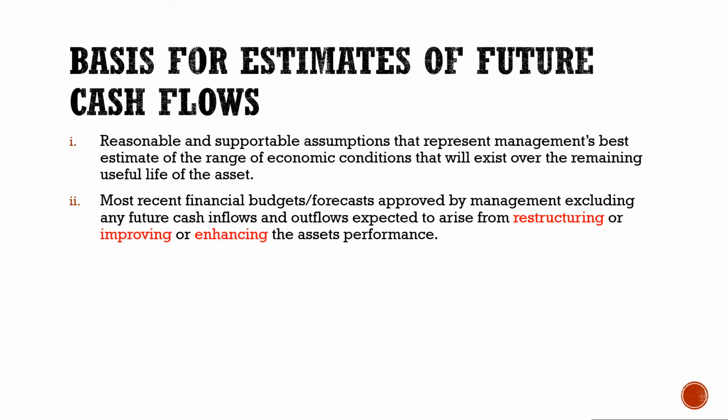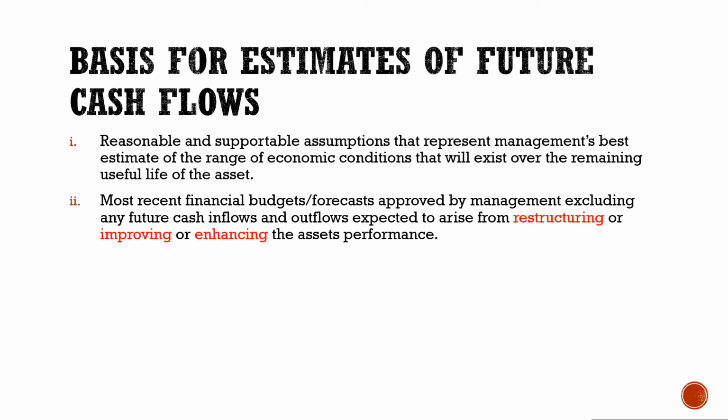Okay, now let's see what are the bases for estimating the future cash flows. First, the reasonable and supportable assumptions that represent the management-based estimate of a range of economic conditions that will exist over the remaining useful life of the asset. So here are the assumptions that are reasonable and supportable, established by the management, and which reflect the economic condition that will exist for the remaining useful life of the asset.